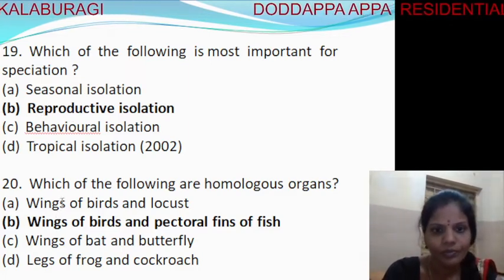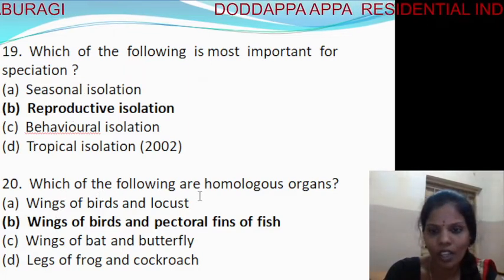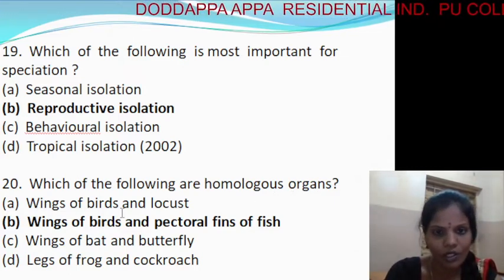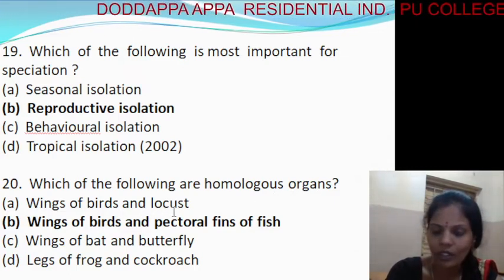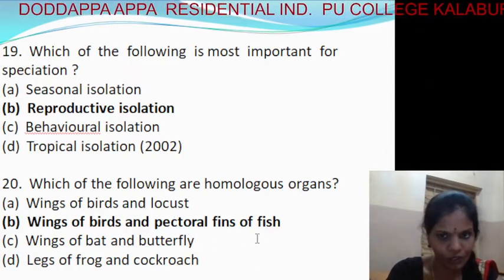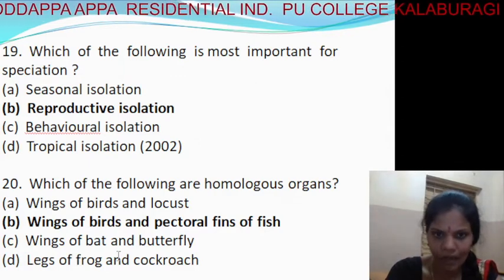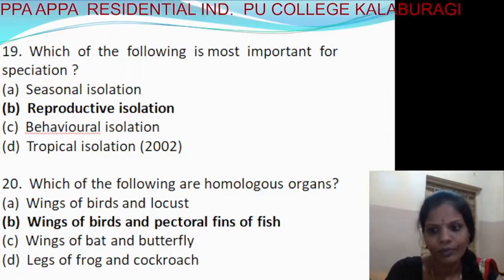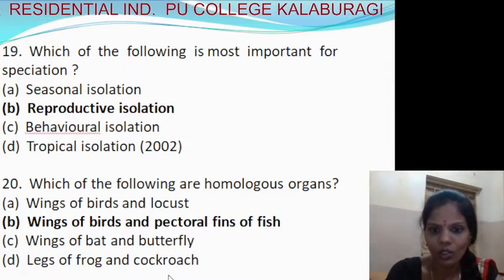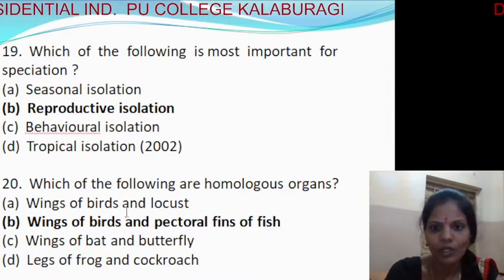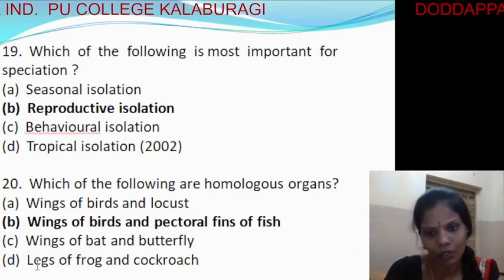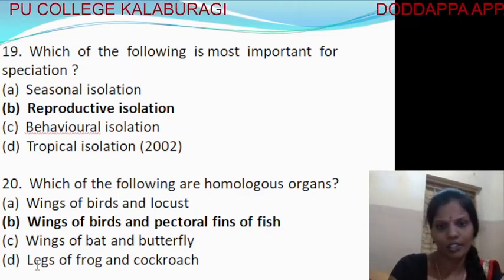Which of the following are homologous organs? First one, wings of birds and locusts. Second, wings of birds and the pectoral fin of fish. Then wings of bat and butterfly. Then legs of frogs and cockroaches. So here, which of the following are homologous organs? It is the second option, wings of birds and the pectoral fin of the fish.